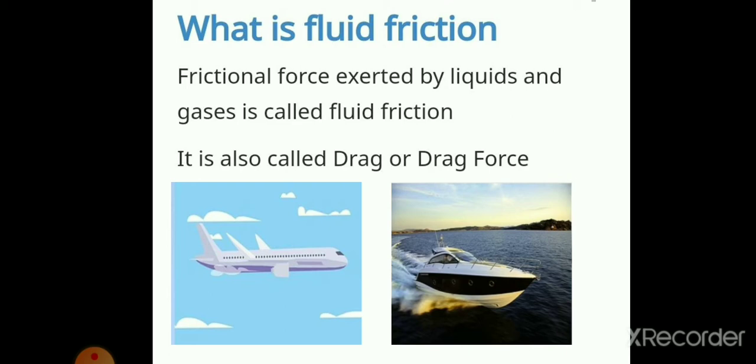What factors does fluid friction depend on? Let us study the factors which affect fluid friction. The first factor is the speed of the object. The more the speed of the object, the more the fluid friction.